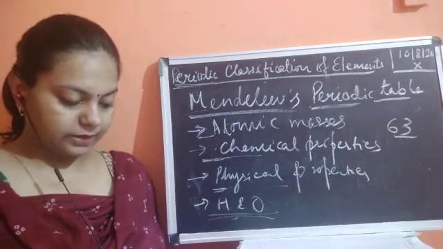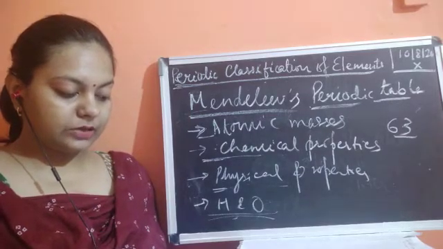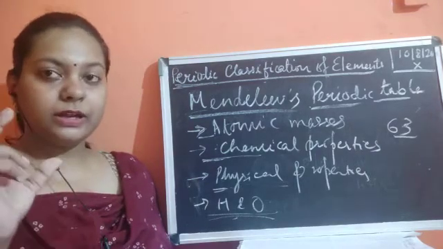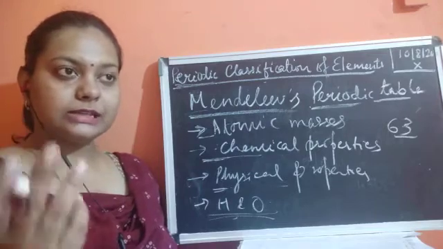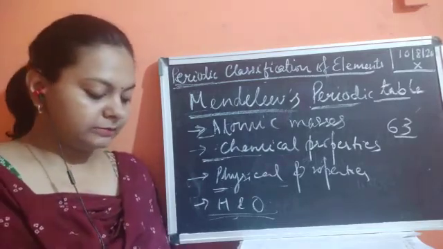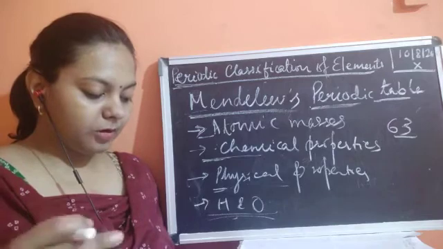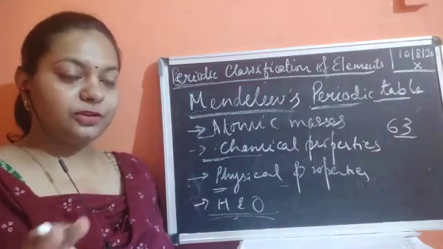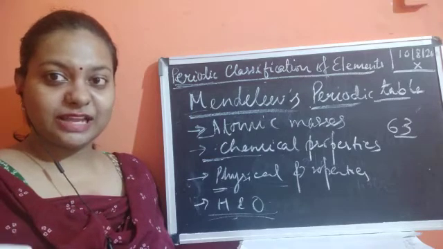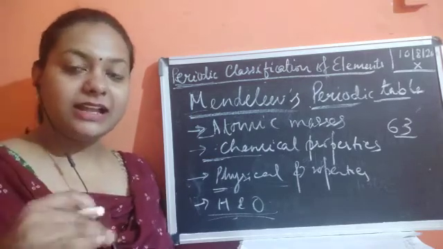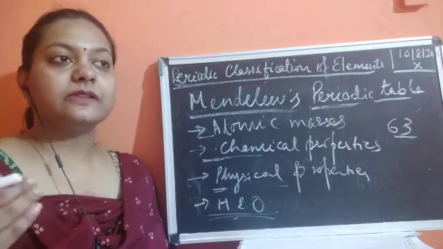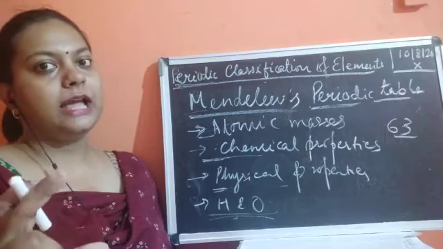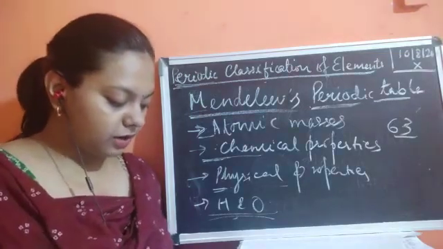Now he took 63 cards. On each card he wrote down the chemical properties of one element. He pinned all the cards together on the wall. This was the beauty of his classification: all the chemical properties, physical properties, and relationships of the study of one element were placed on one card, and he placed 63 cards on the wall.